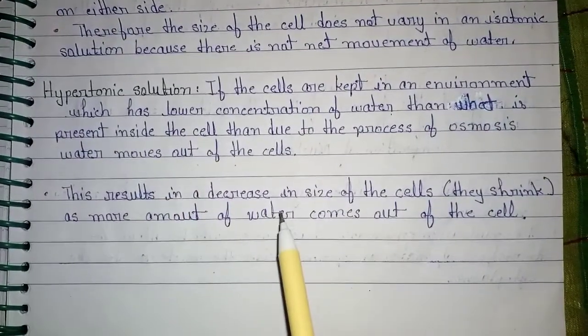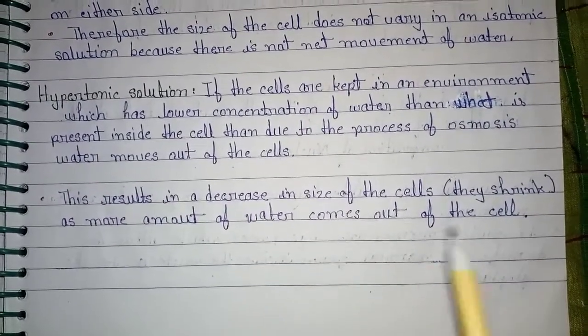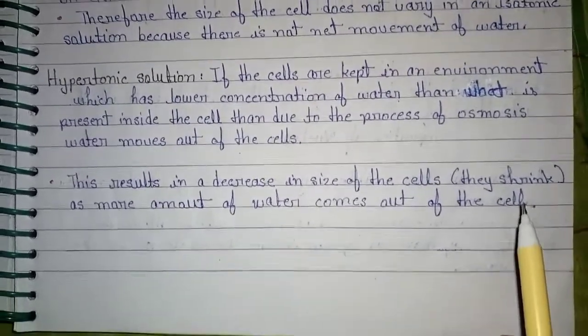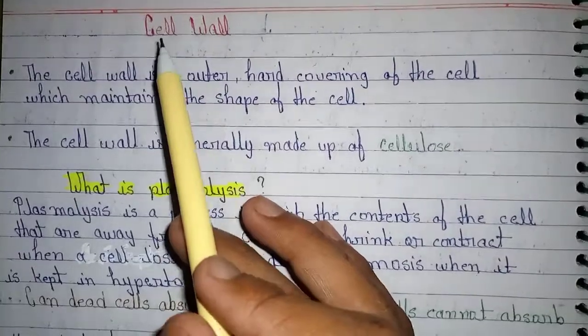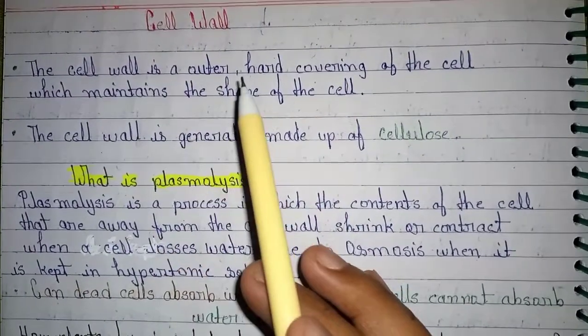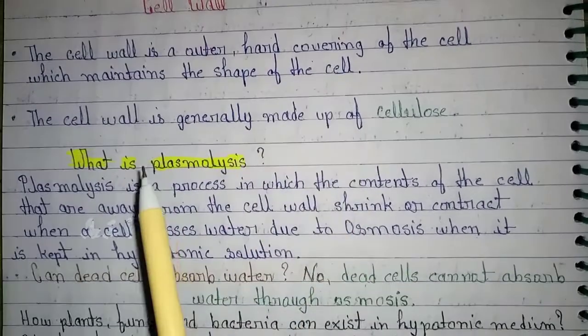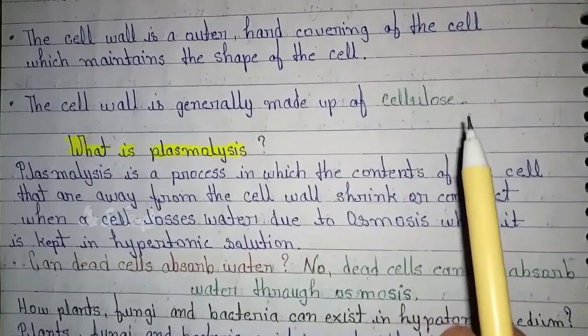This results in a decrease in size of the cell. They shrink as more water comes out of the cell. Next, let's look at the cell wall. The cell wall is the outer hard covering of the cell which maintains the shape of the cell. The cell wall is generally made up of cellulose.